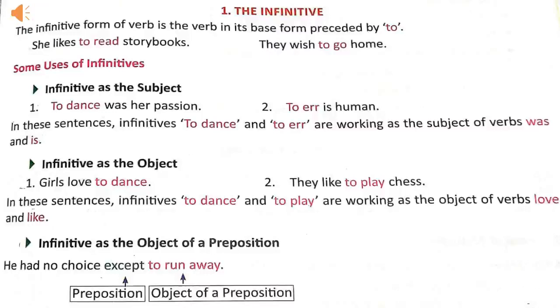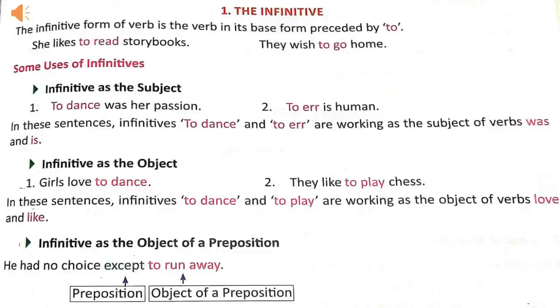Infinitive can be used as the subject, it can be used as the object, and it can also be used as the object of a preposition. Now let's see some examples. To dance was her passion. To err is human. In these two sentences, to dance and to err, these infinitives are used as the subject of the verbs was and is.